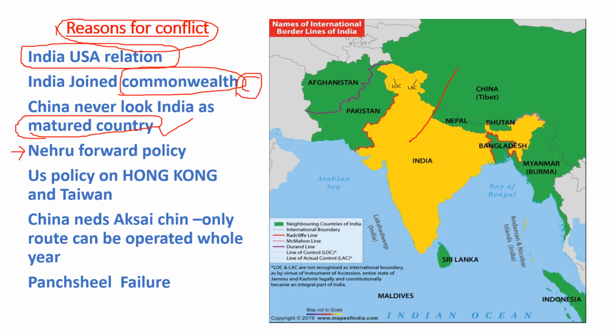Nehru's forward policy. This must be understood. When Nehru adopted the forward policy, he accepted the Dalai Lama in 1959, and by accepting the Dalai Lama, India accepted Tibet's sovereignty over its country as a sovereign power. China did not want that in the future. So that hindered China. The second thing Nehru's forward policy did, they went for the Panchsheel, and after that in Arunachal Pradesh, they created some of the Arunachal Pradesh area into different states.